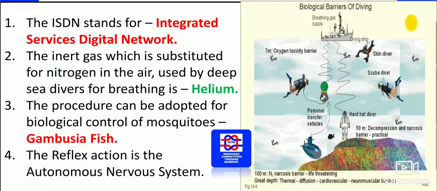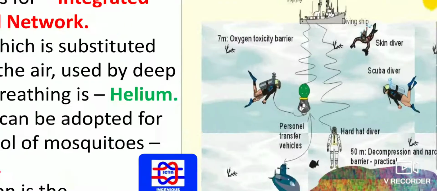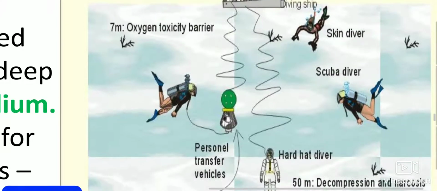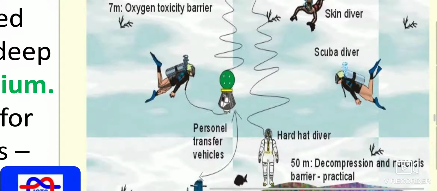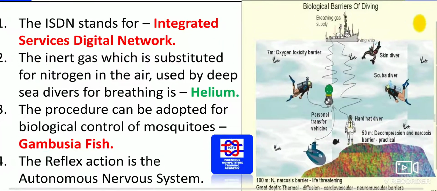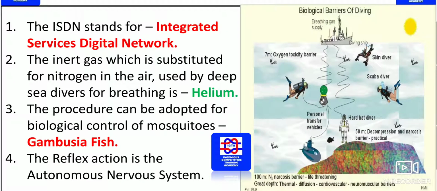The inert gas which is substituted for nitrogen in the air used by deep sea divers for breathing is helium. Please remember guys, the diver uses helium along with the oxygen, present in the cylinder. That cylinder is easy to use even at the deepest places, and it's very easy to inhale. That is the reason he uses the helium along with the oxygen. So this is used by the deep sea divers.